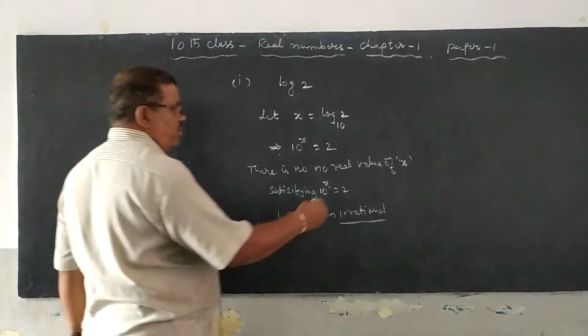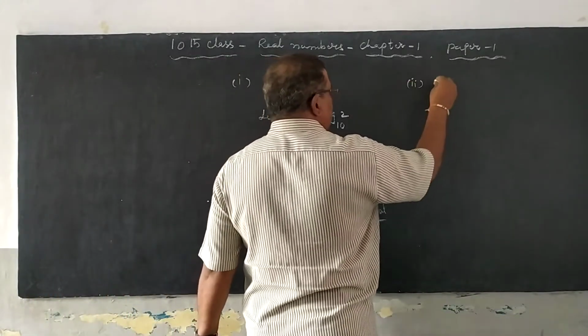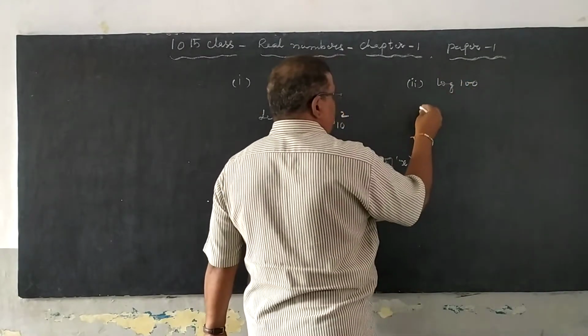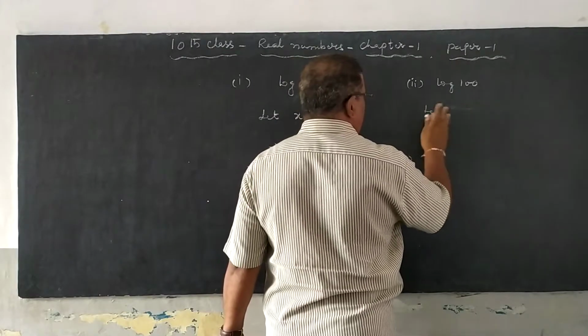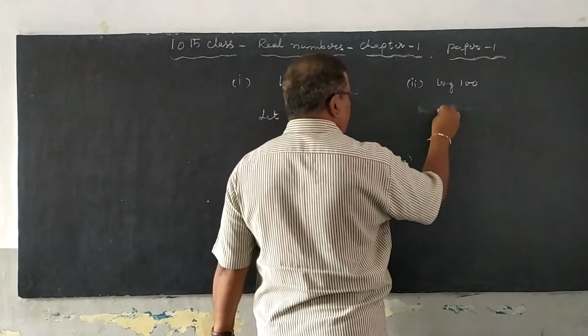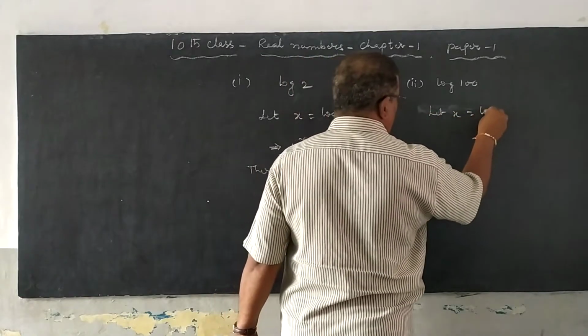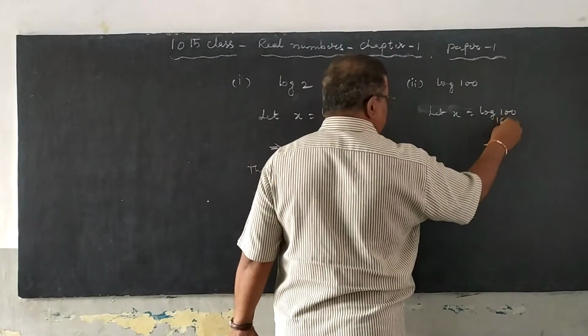Now go to the second problem, that is log 100. Let x equal log 100. There is no base, that means base is 10.